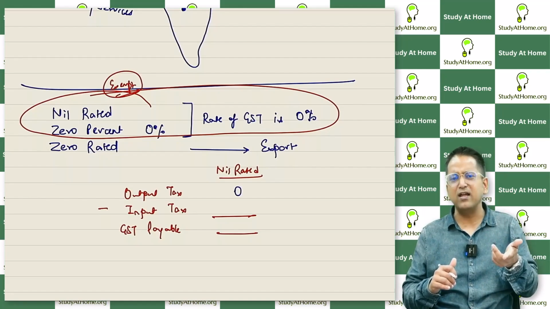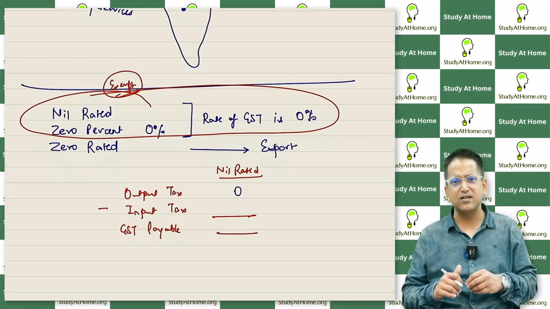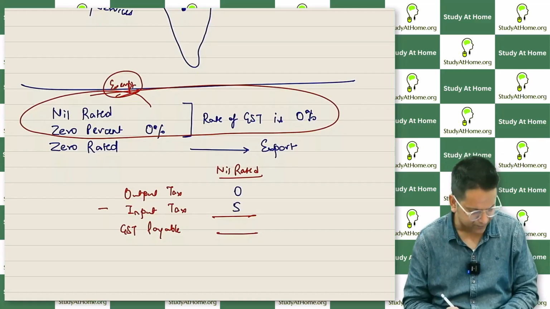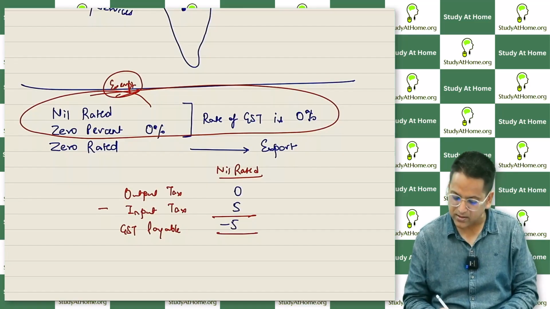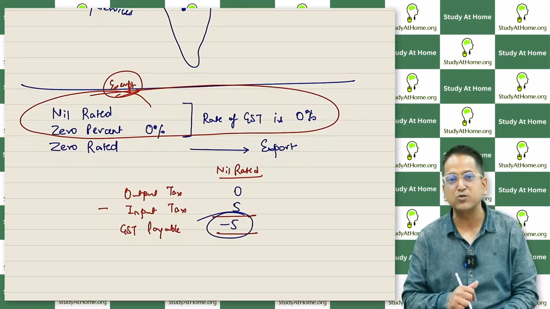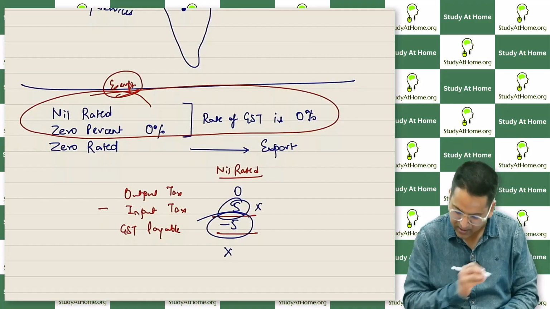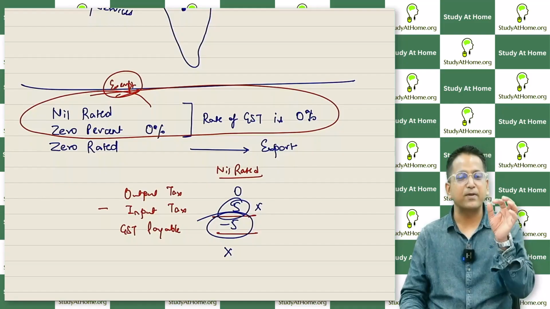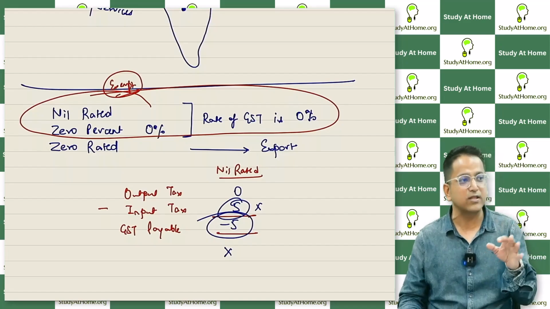Output tax is nil. But there's input tax, right? We bought fabric and paid 5% GST on it. Let's say this was 5 rupees. So now this will become GST payable minus 5 rupees. Will the government give you this 5 rupees? The answer is no. You will not get this input tax credit. If the tax on your output is 0, memorize it like this: if tax on your output is 0, then input tax doesn't reduce at all.